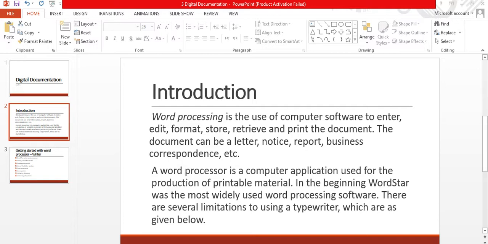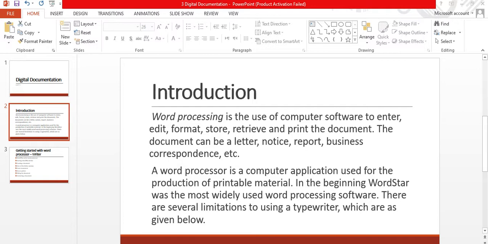With the advancements in computer hardware and software technology, the process of handwritten documentation was consequently automated into computer word processing. The term word processing was invented by IBM in the late 1960s.